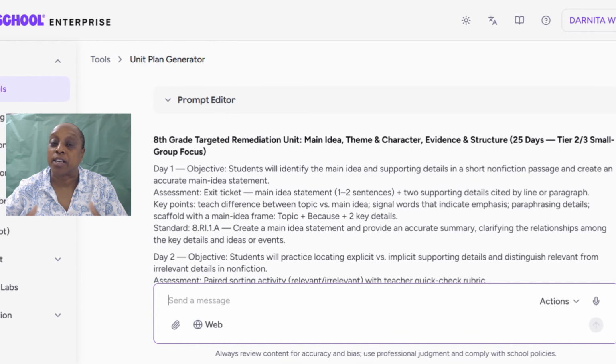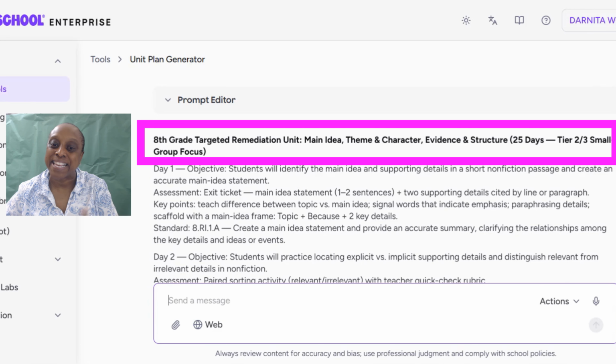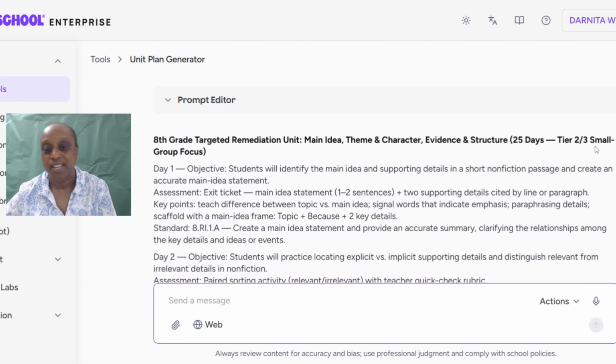So with the reading growth test, I added that data in just like I did ChatGPT for the other data that I downloaded, and then I put in my prompt. So this is what Magic School AI did. It gave me what I needed. I think I did put in 25 days, so as you can see it right here, and I put tier 2 and tier 3 for small group focus. So this is what came out of that.